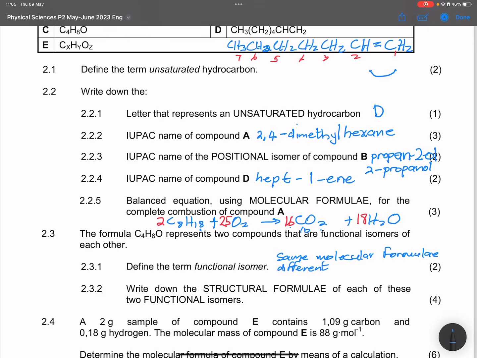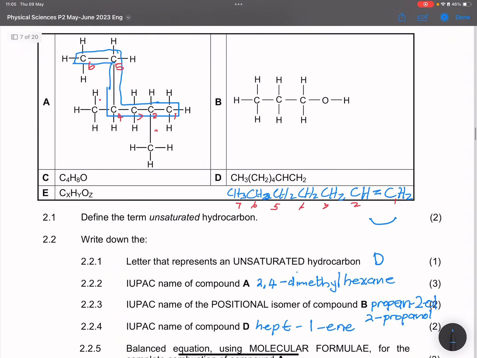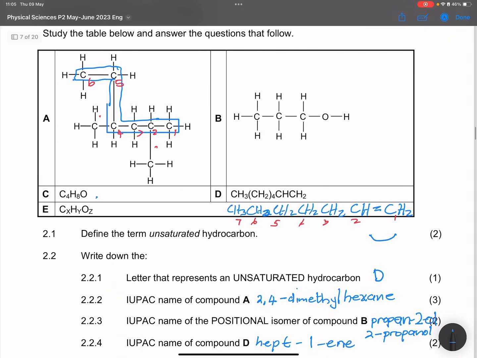So they say write down the structural formulae of each of these 2 functional isomers. So we need the structure of them. I don't have enough space, so I'll just go to that page there and write it over there.